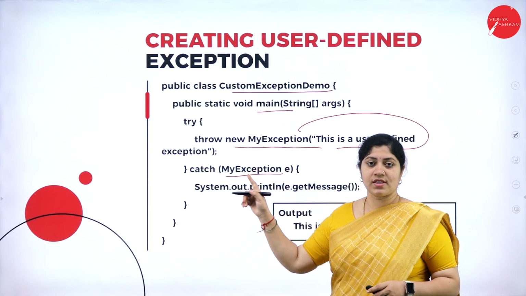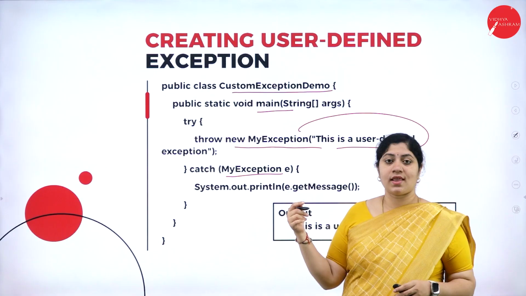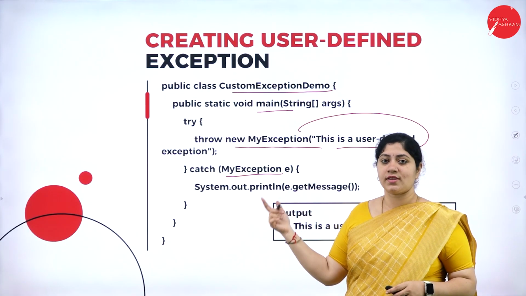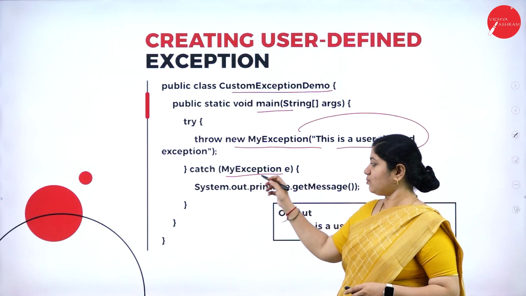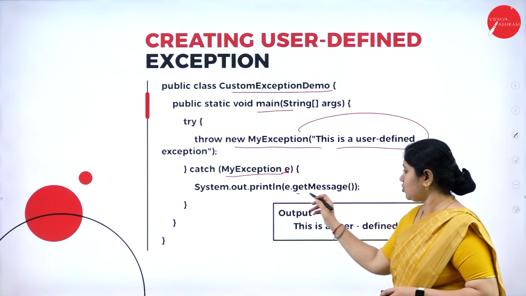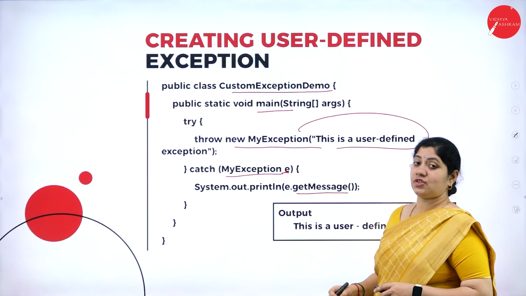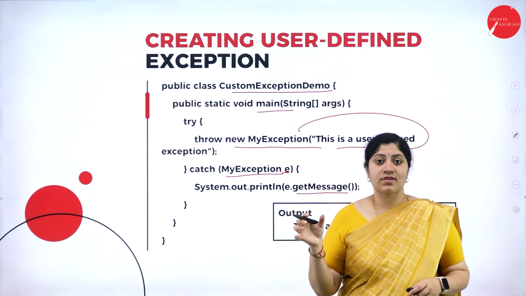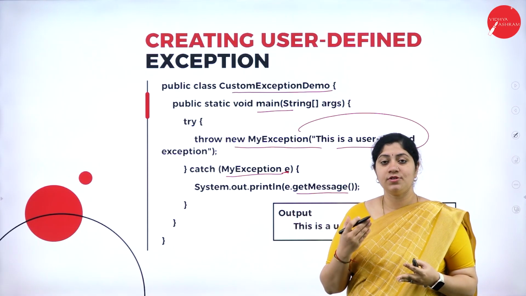Once try is there, in order to handle that, we have to write the catch. So catch MyException e, followed by a print statement which shows e.getMessage(). So that is an exception that is being created by a user.